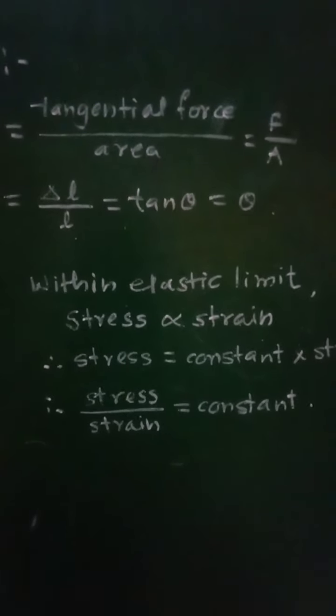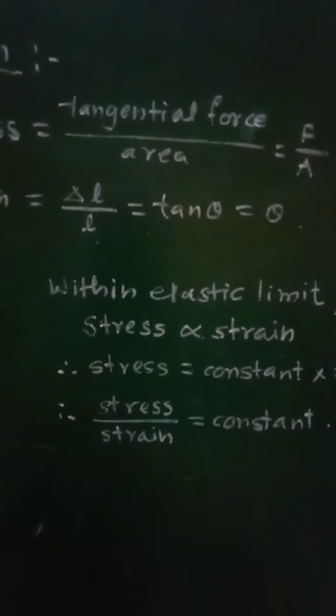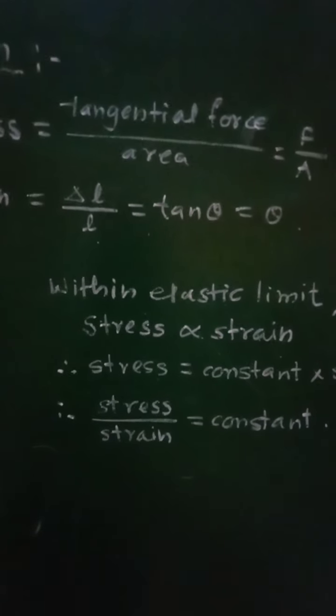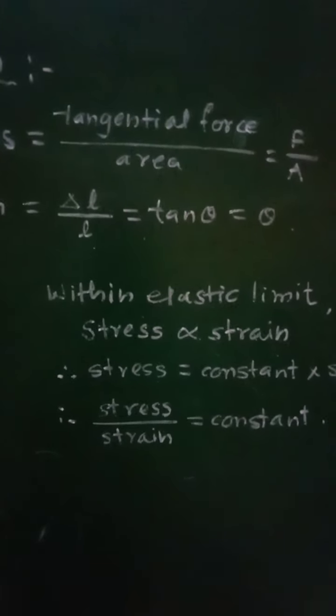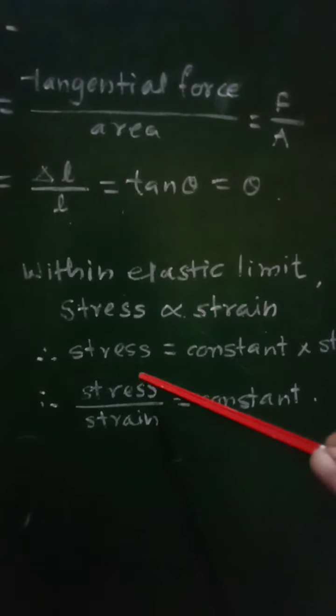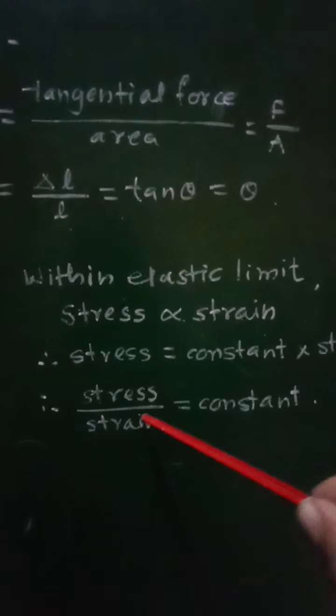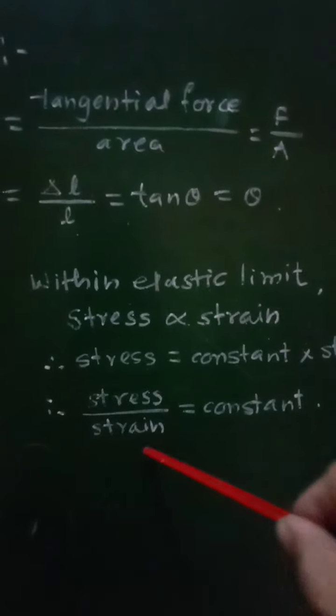This will be the formula for Hooke's law. This ratio of stress to the strain is called as modulus of elasticity.